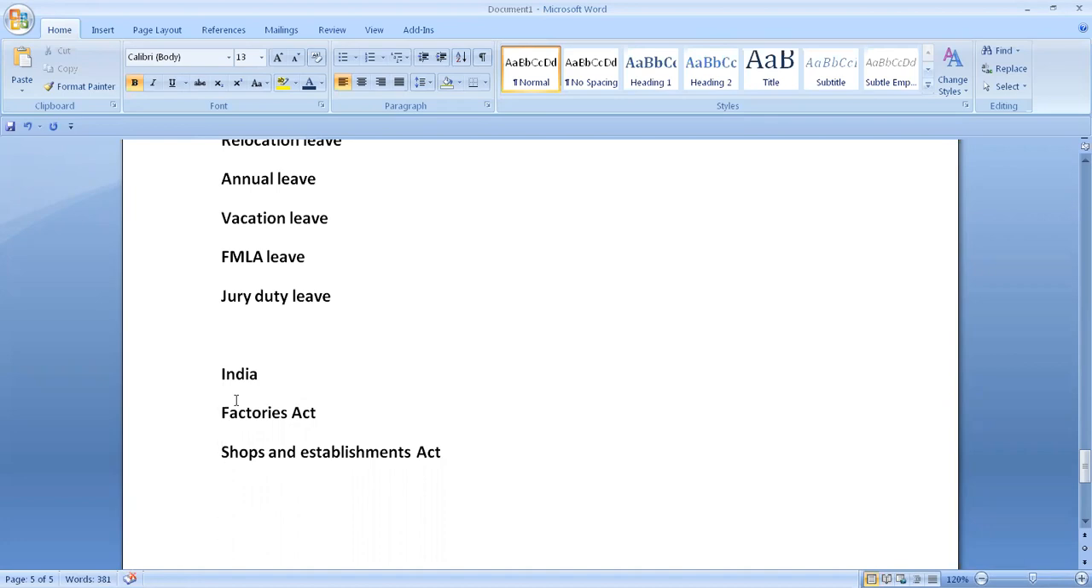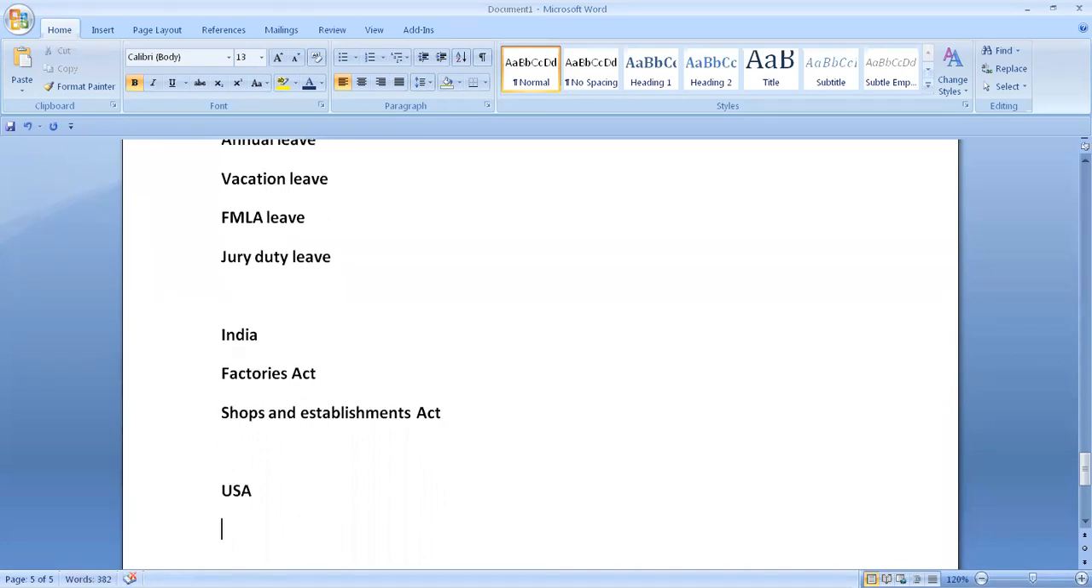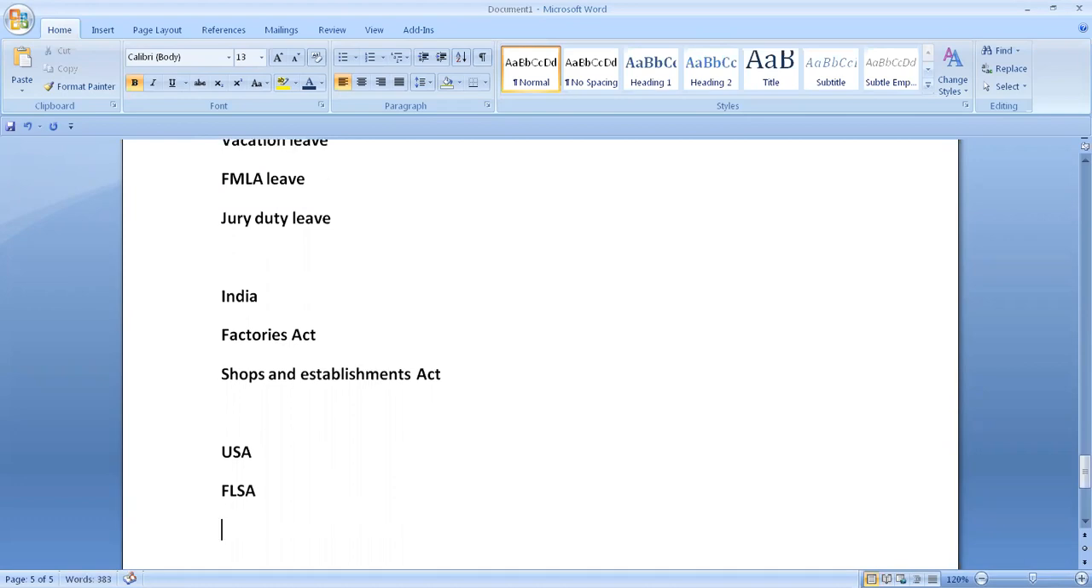For the US, you can maintain based on FLSA. What is FLSA? FLSA is nothing but the Fair Labor Standards Act. Let me type that. Fair Labor Standards Act. For India, we are maintaining based on the Factories Act and the Shops and Establishments Act.